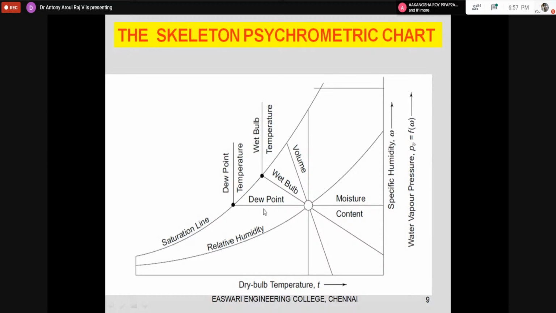But how do you remember the dry bulb temperature and wet bulb temperature? It's very simple. If you take water and spray it in the air, and the air temperature goes down, it means the surrounding air is dry. It is accepting the moisture and reducing the air temperature, so the air is dry.